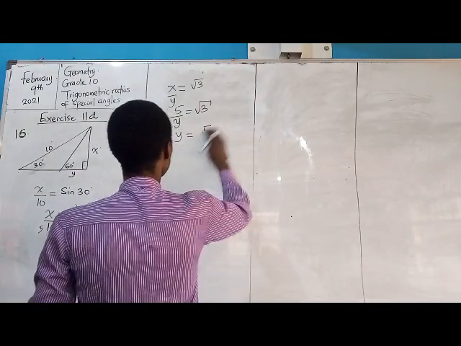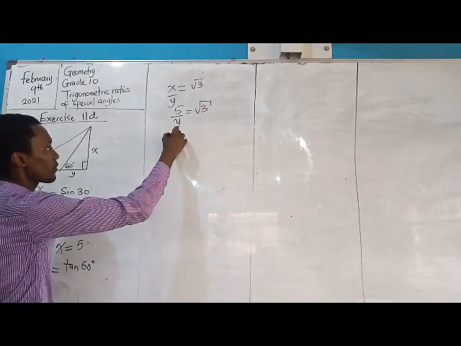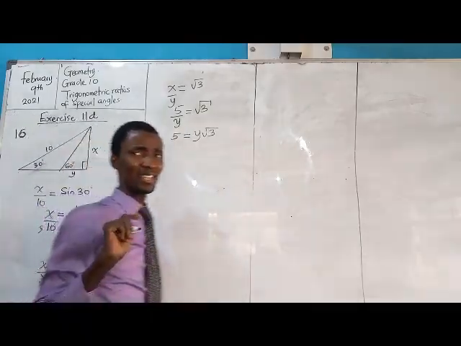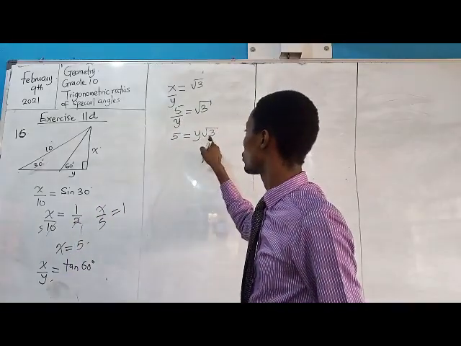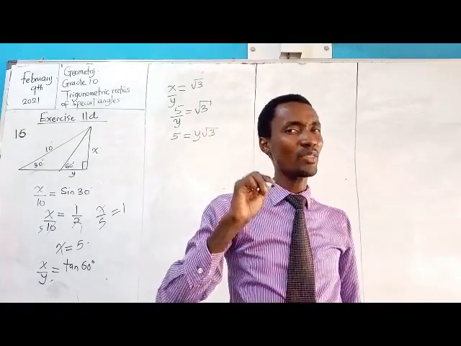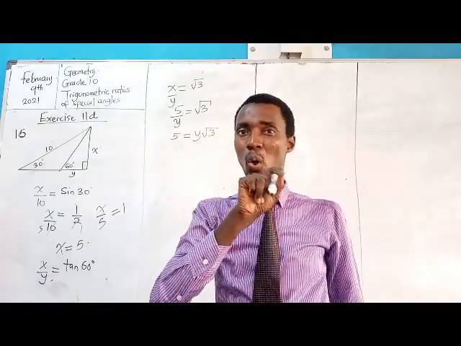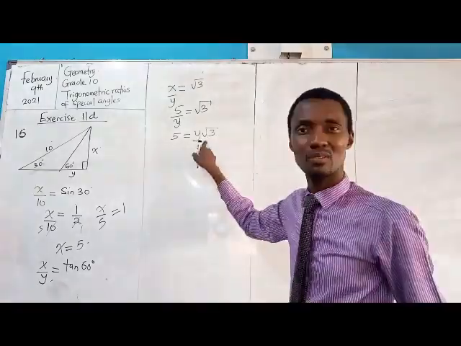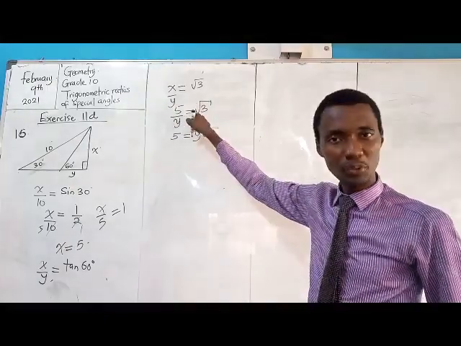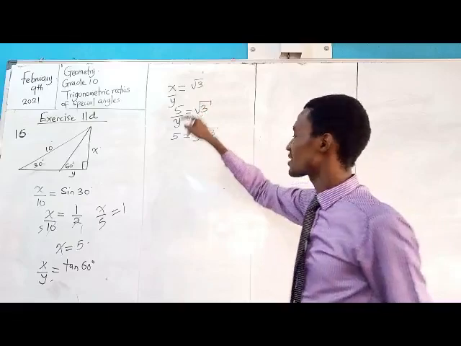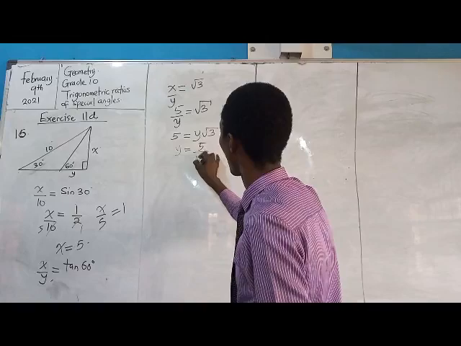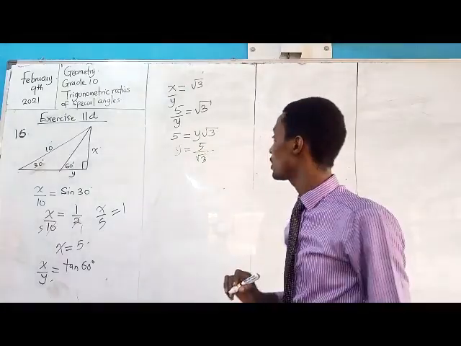Now for some of us, it might be quite difficult to perceive what has happened. So we may want to take it back a little. So this will be 5 equal to Y root 3. Now somebody might ask the question, why not say root 3, Y? No. We always write the rational number or the unknown or a letter before the roots. So in this arrangement, the right order is to keep Y in front of the root sign. So that's the right order. So that will be Y equal to 5 over root 3, and that takes care of the problem.